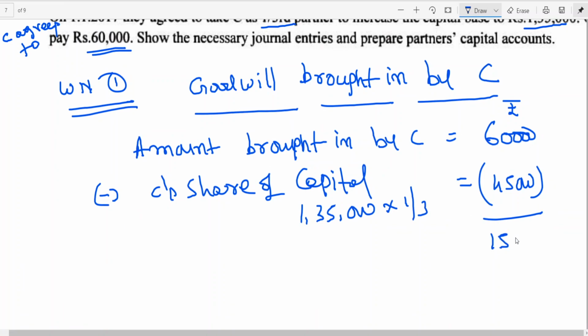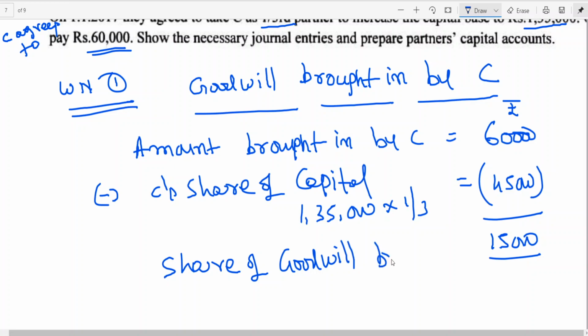The difference, 15,000, is the share of goodwill brought by C, credited to old partners in their sacrificing ratio. Sacrificing ratio, I told you: old profit sharing ratio, incoming partner's share is given. Old partners sacrifice in their old profit sharing ratio, which is 1:1.